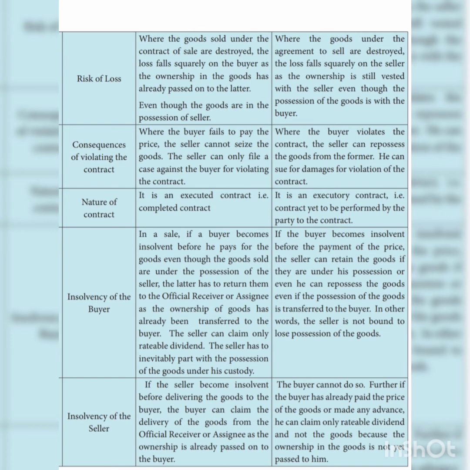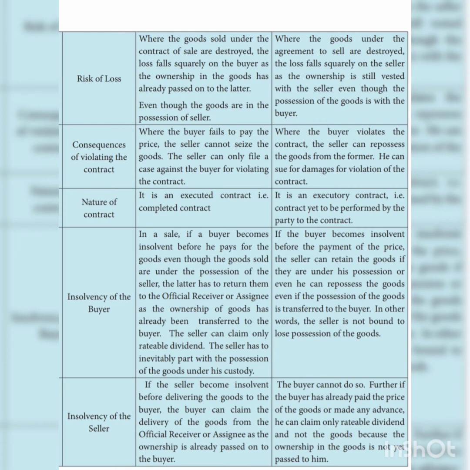Next basis of distinction is nature of contract. So it is an executed contract. That is, it is a completed contract in case of contract of sale. But in case of agreement to sell, it is an executory contract, going to be executed, yet to be performed by the party to the contract.